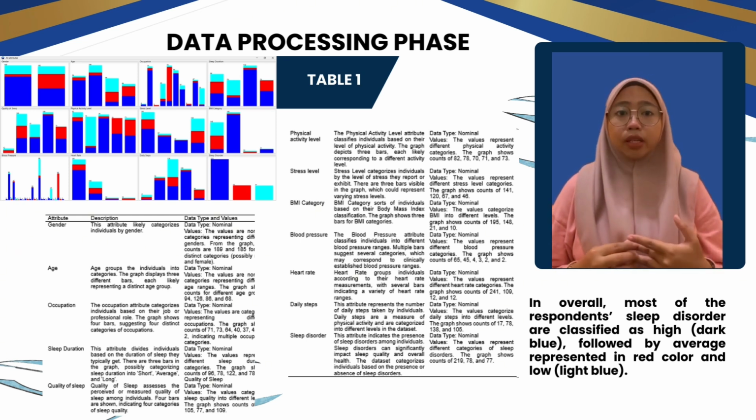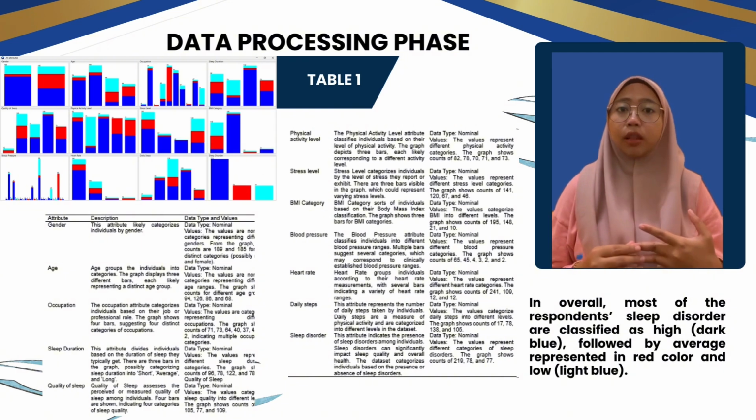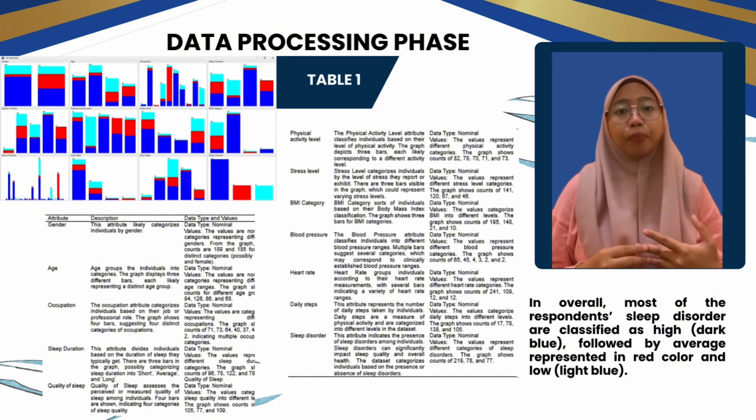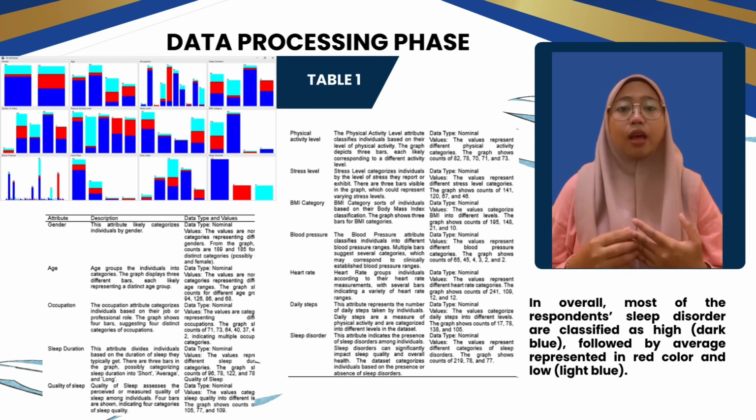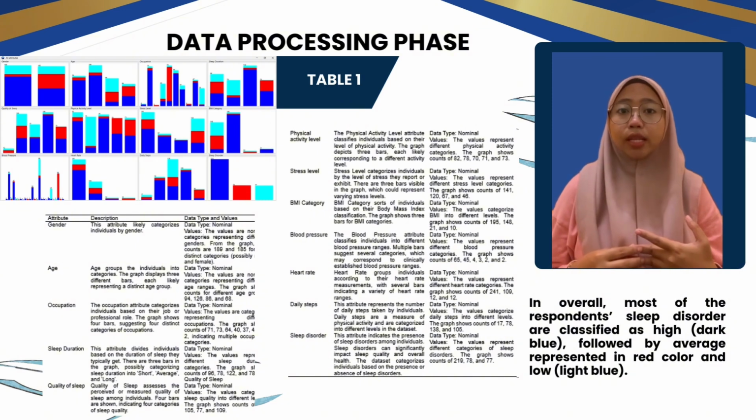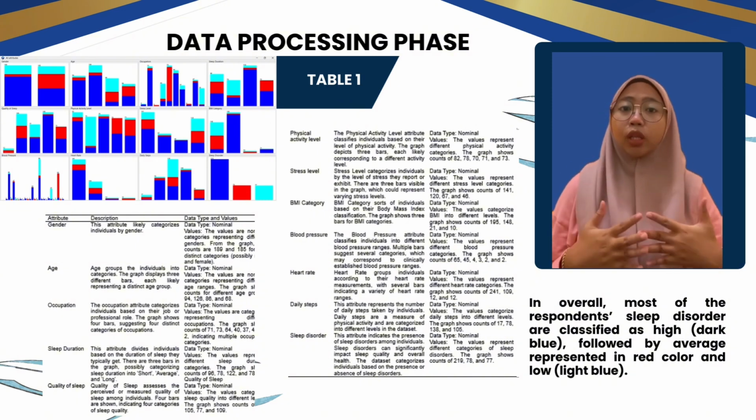Sleep duration divides individuals based on how long they typically sleep, categorized nominally. The dataset shows counts of 96, 78, 132, and 78, suggesting categories like short, average, and long sleep duration. The average sleep duration category has the highest count of 122 individuals.